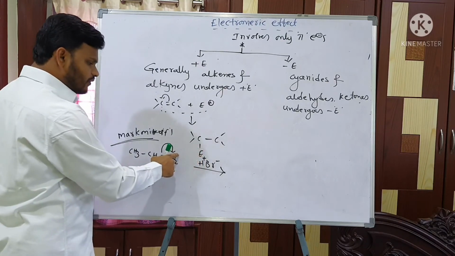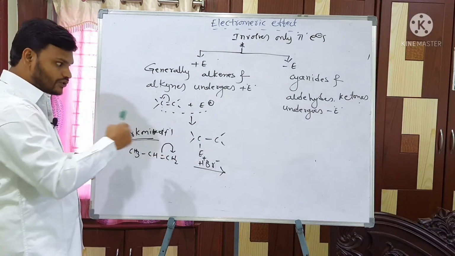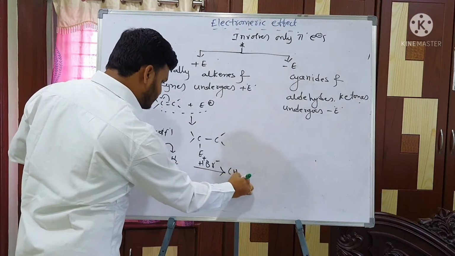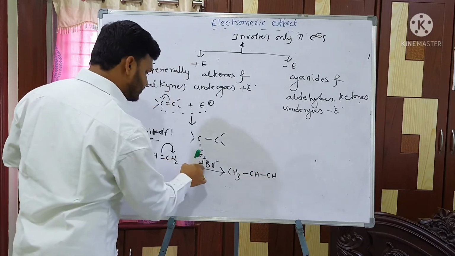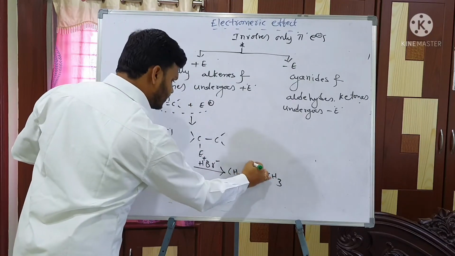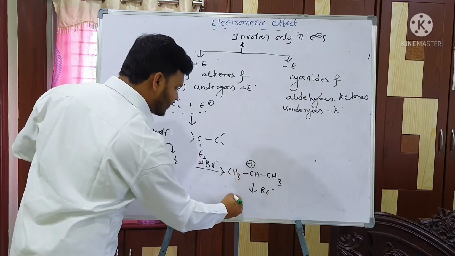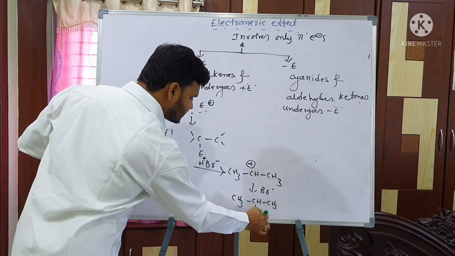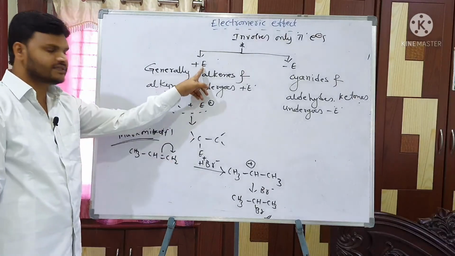Initially the electrophile goes and attaches. That's the reason this is electromeric, positive electromeric. That is important. Initially it forms like this, CH3CH-CH2 minus, H+ comes, then CH3 with a positive charge here. Next Br- goes and attaches to this carbocation. Then the answer is like this. Anyhow, here initially H+ goes and attaches. That's the reason this is the plus E effect.